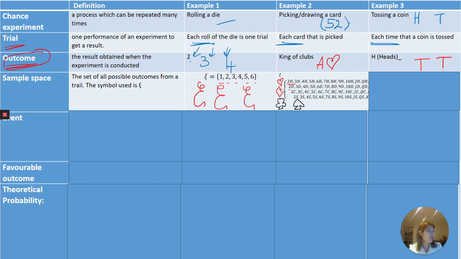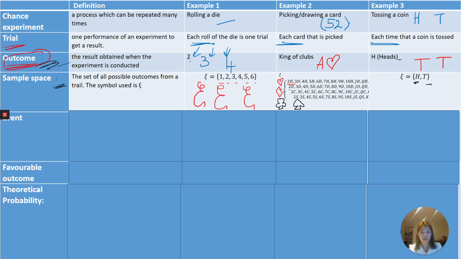For tossing a coin, we have only 2 outcomes. We have heads or tails. So far we have trial, everything that comes out, and an outcome is what we get from the trial, and sample space is all of the outcomes. Event is what we want.